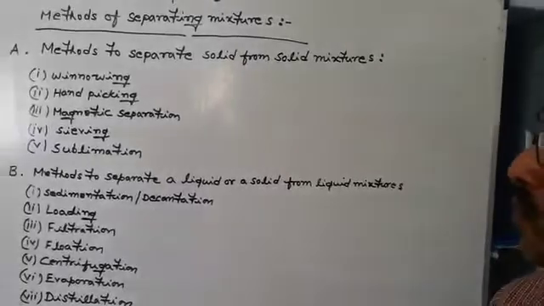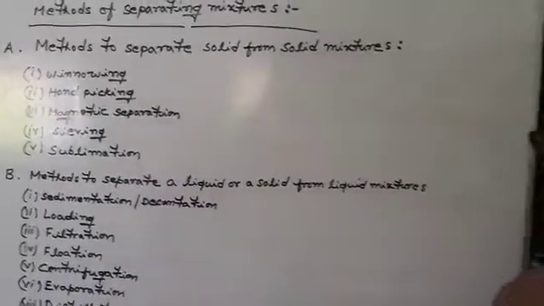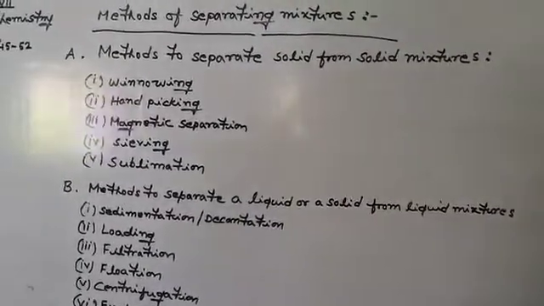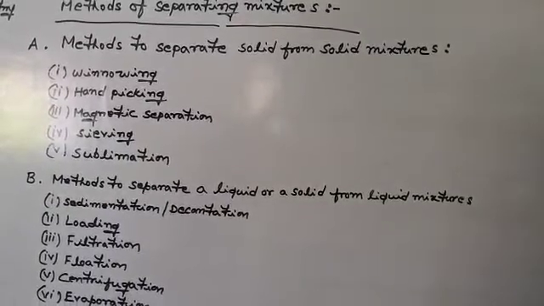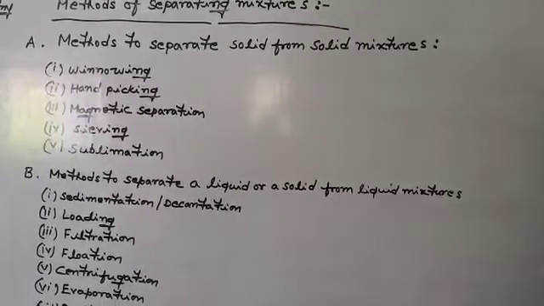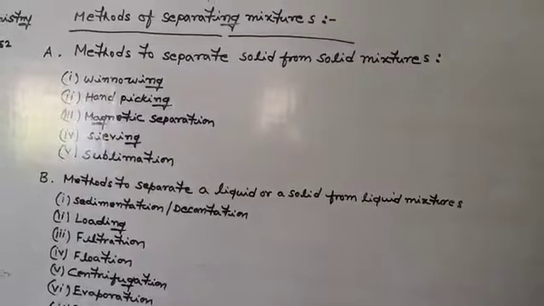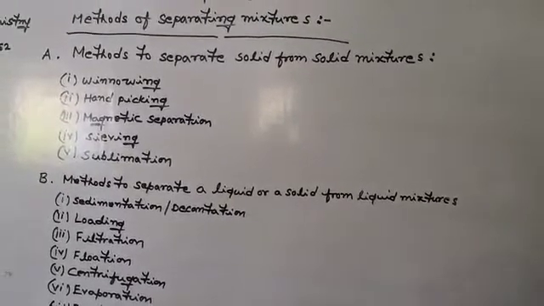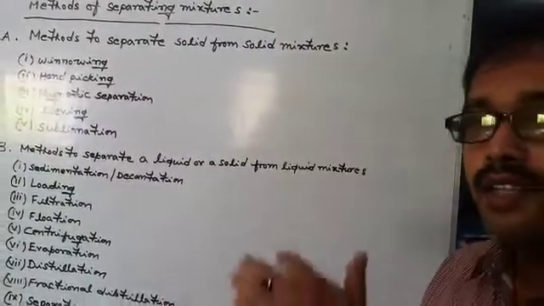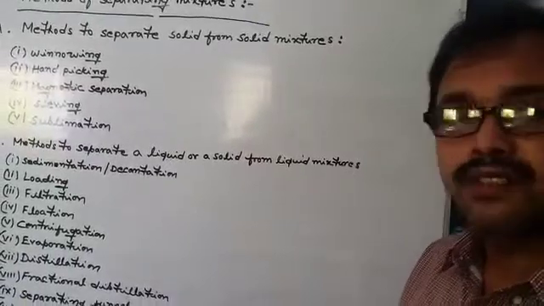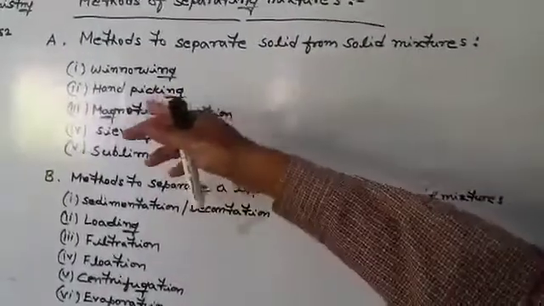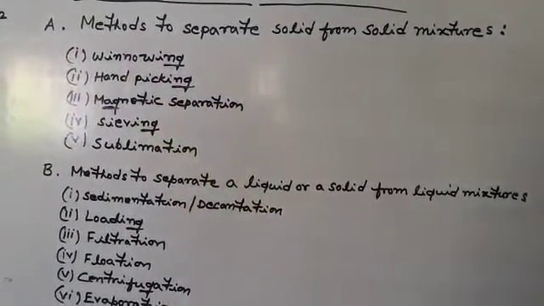The first method that we choose for this is winnowing, and winnowing is the most common form of separation that is used by farmers to separate the grains from the husk, and it is based on the principle of the density of the substances, because grains are heavier than their husk. And in this method, generally the mixture of the grain and husk is made to fall from a certain height in windy conditions. Due to their lightness, the husk is carried away by the wind, and this way grain is separated from husk.